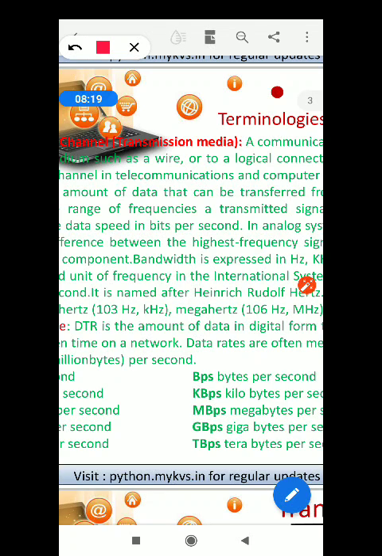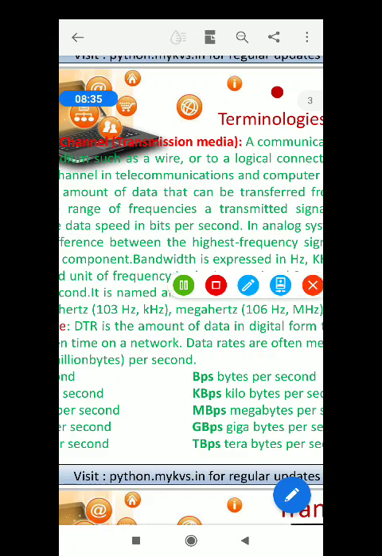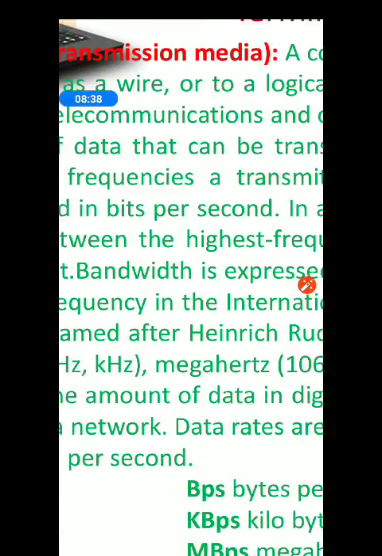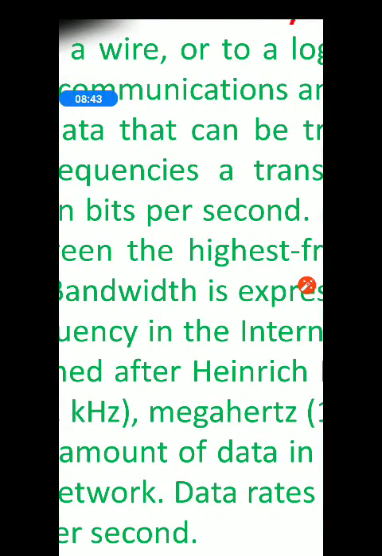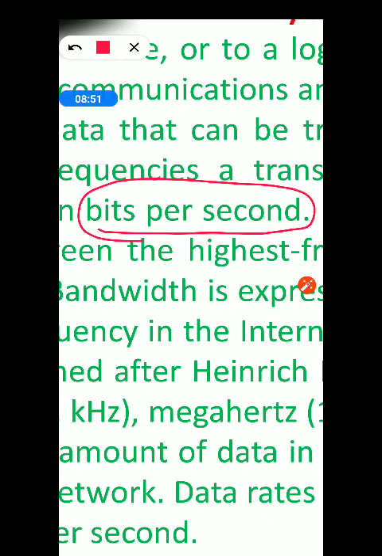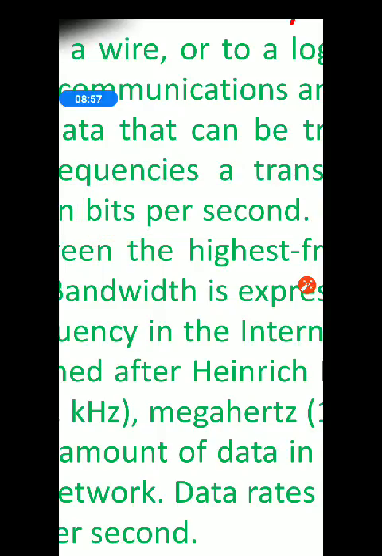We say the network speed is low here. So bandwidth is actually used for measuring your data speed, and the measurement is done in terms of bits per second. Please note down bits per second, or in short you can say BPS.